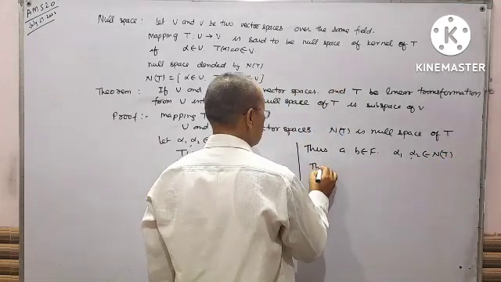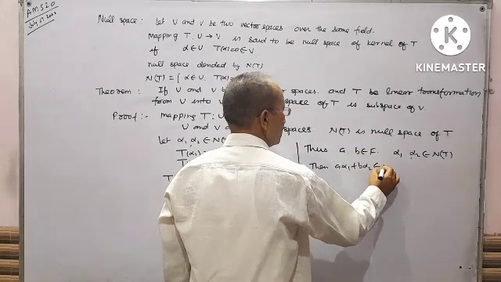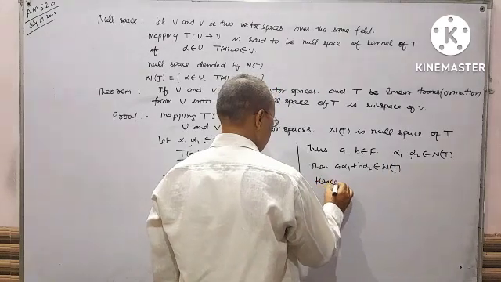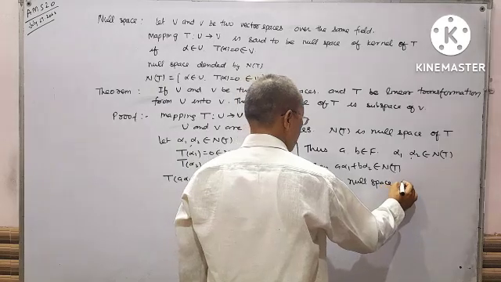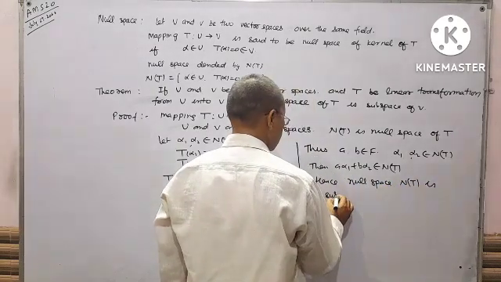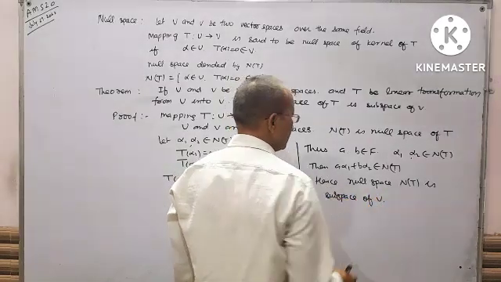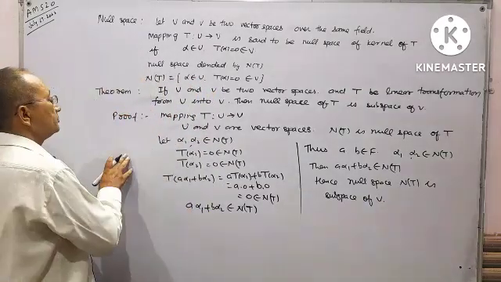Then A alpha 1 plus B alpha 2 belongs to NT. Hence the null space NT is a subspace of V. I repeat again, the definition.